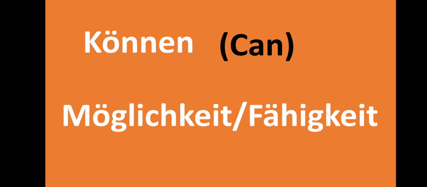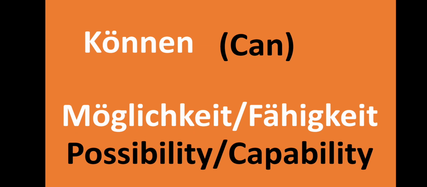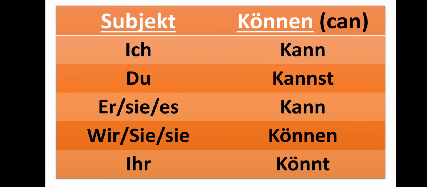Remember, you have to repeat after me. Können means can, and können is used for Möglichkeit und Fähigkeit, when you have to show the possibility of something and your capability of doing something. Then you will use können. Now let's see the conjugation of können, which is ich kann, du kannst, er/sie/es kann, wir/sie können, ihr könnt.